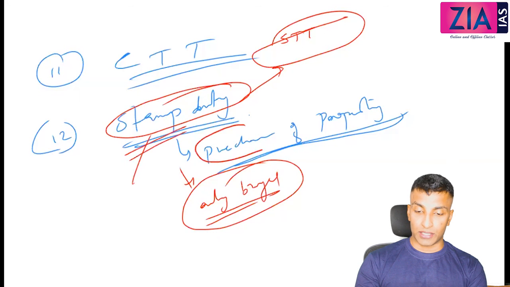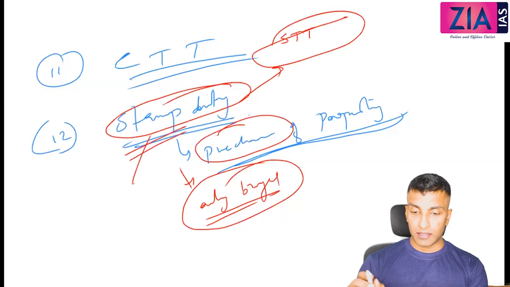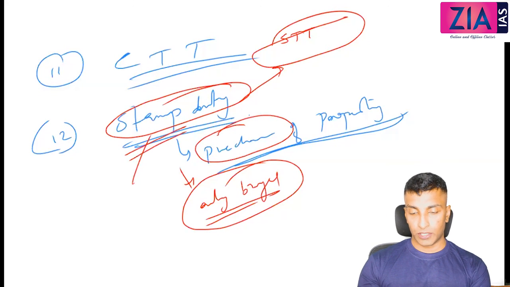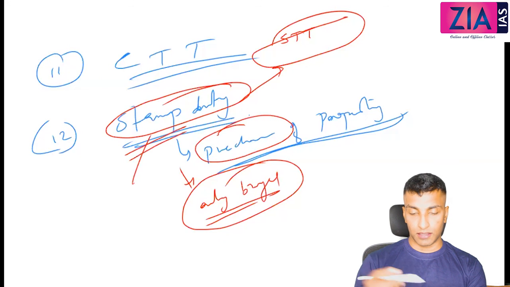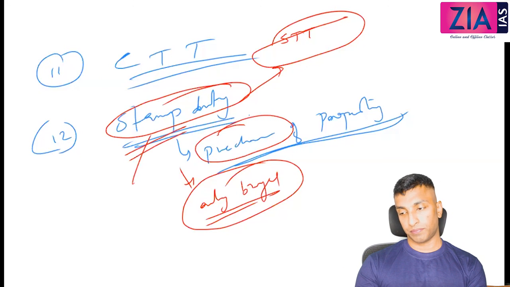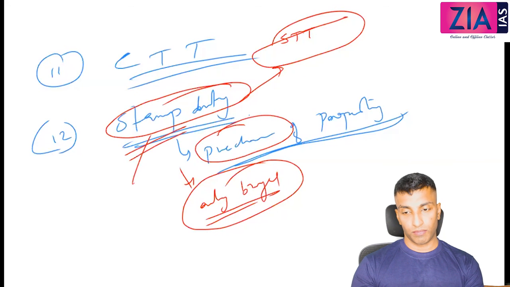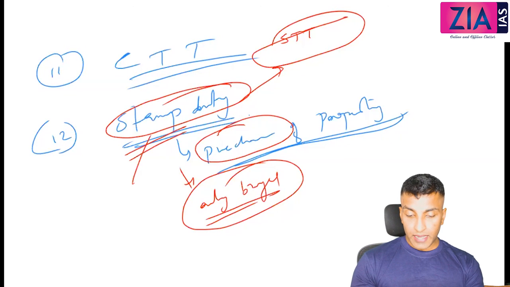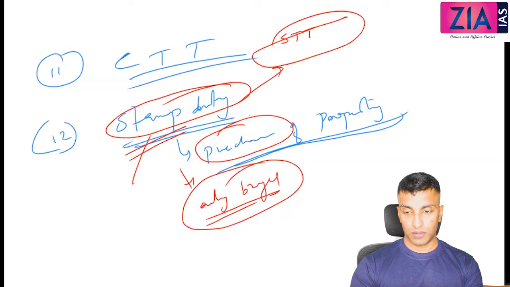This is upon the purchase. You need to write this agreement and this. That you need to pay. So that is stamp duty. That is different. So 12 taxes, direct taxes, go through this.